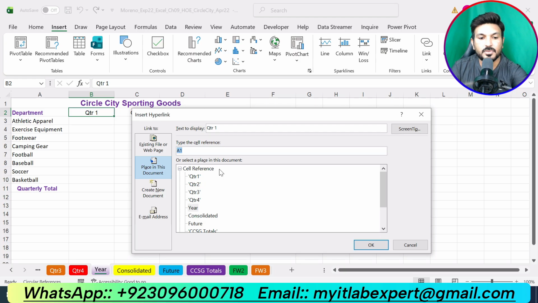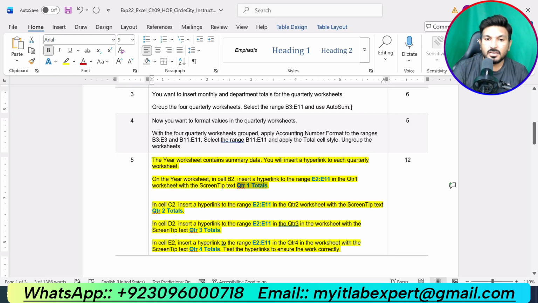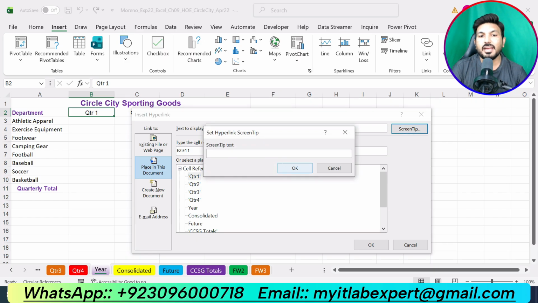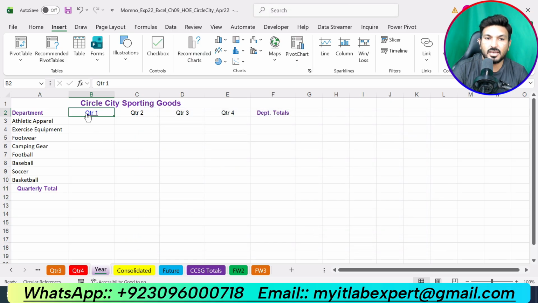So we will type E2 up to E11. Okay, and this should be in the Quarter 1 worksheet. So we will select Quarter 1 here and click on ScreenTip, and here we are supposed to type the screen tip that is saying Quarter 1 Totals. Click OK and click OK. So we have inserted or created a hyperlink.